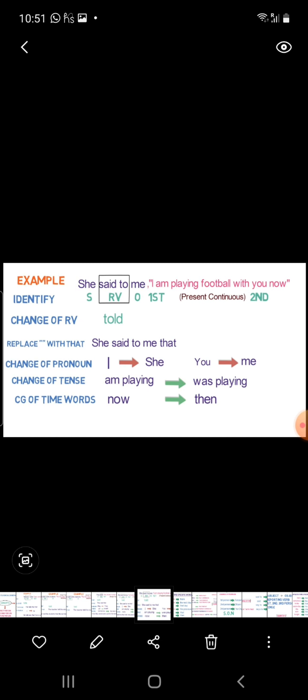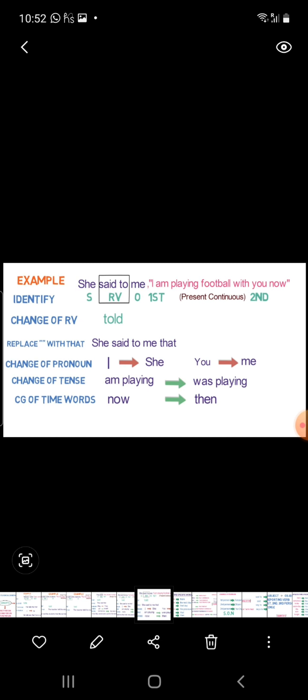I is first person and the subject, so it will convert into she. You is second person and the object, so it will be replaced with me. Am, is, are change into was, were.